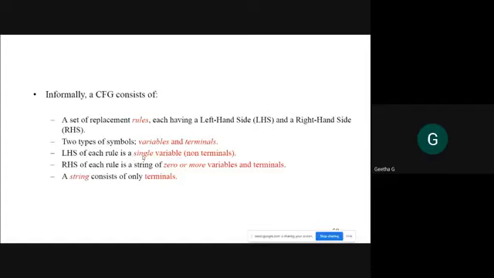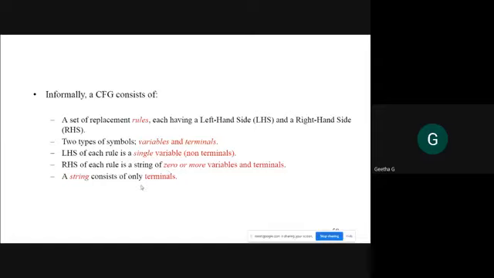So every rule has only one non-terminal on the left-hand side. On the right-hand side, you can have only non-terminals, only terminals, or a mix of terminals and non-terminals. All combinations are accepted.